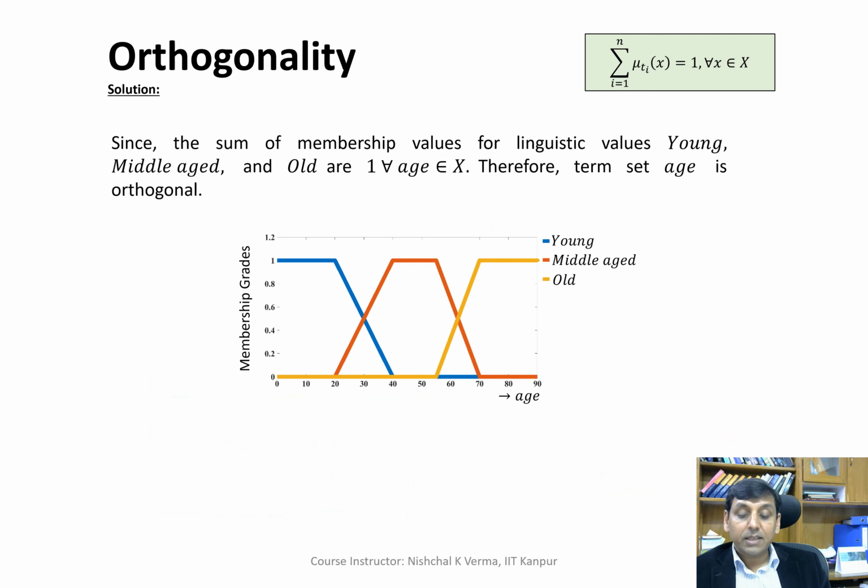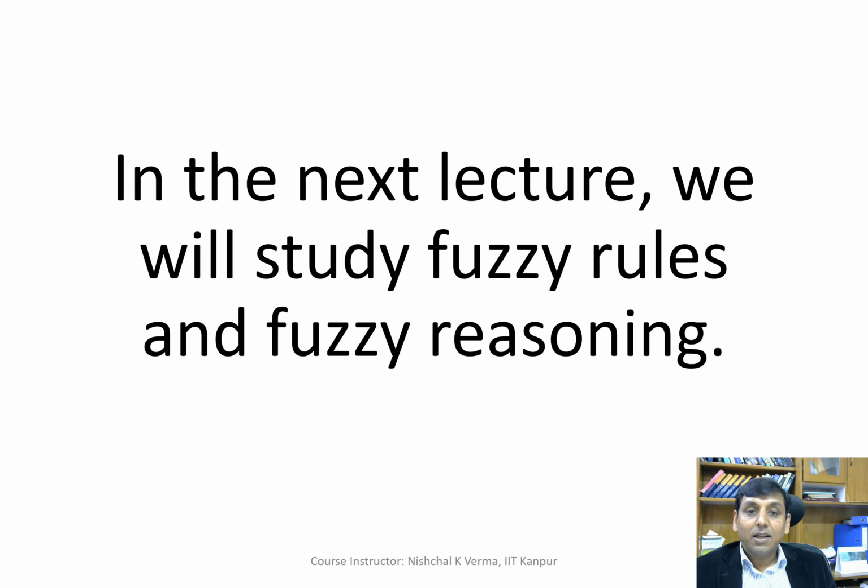This way we can say that the sum of the membership values for the linguistic values young, middle-aged and old is 1 for every generic variable value belonging to the universe of discourse capital X, and therefore the term set for age is orthogonal. That's how we test the orthogonality of a term set.